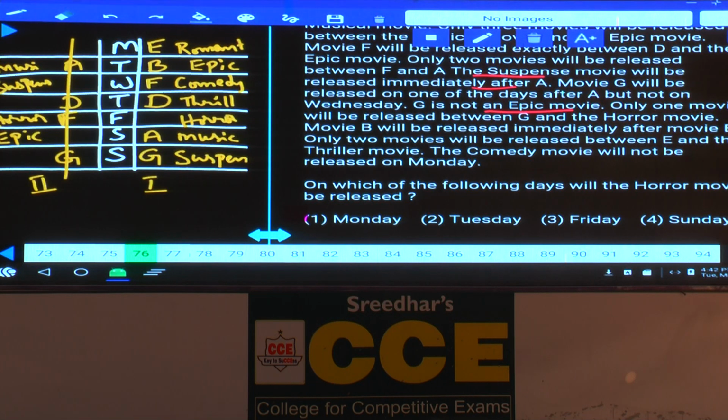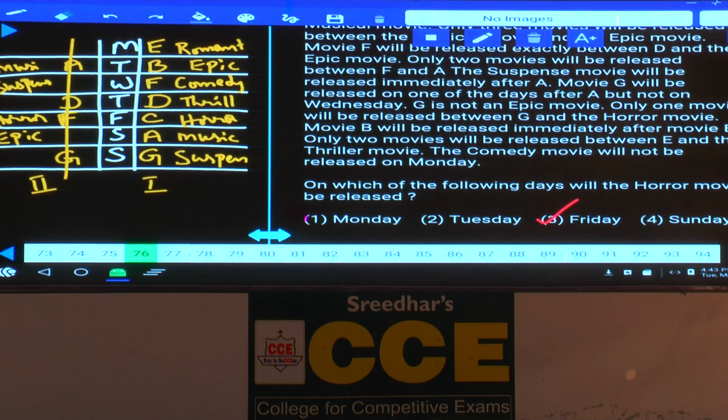Then, yes, what is the other movie left over here? A, B, C, and C must be released on Friday. Clear now? This is how these 7 movies were released on 7 different dates, and they belong to different genres. Then the first one: on which of the following days will the horror movie be released? Horror will be released on Friday.